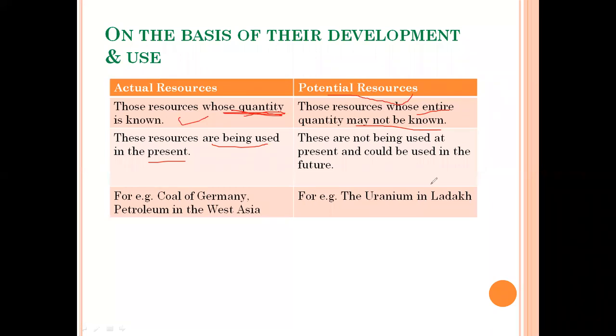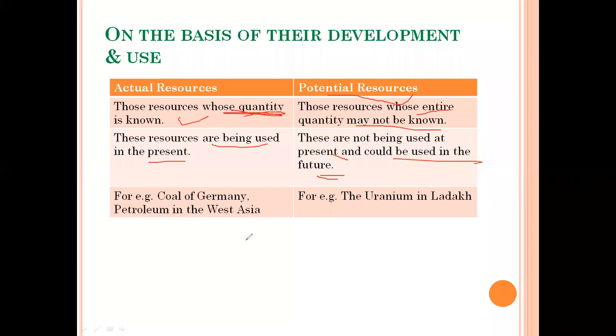Maybe we are using it in some proportion, but we have that confusion कि total कितना amount है. So these are not being used at present and could be used in the future. We don't know how we can use it, and maybe we are not using it in the present, but maybe we will use it in the future. Maybe हम future में use करें, हमें उसके बारे में और knowledge होगी तो.